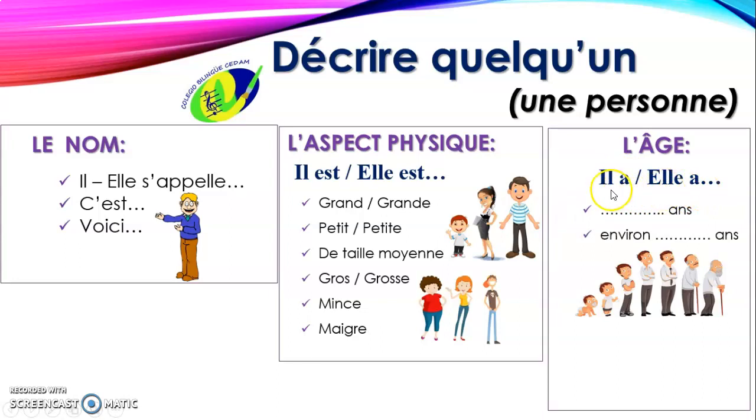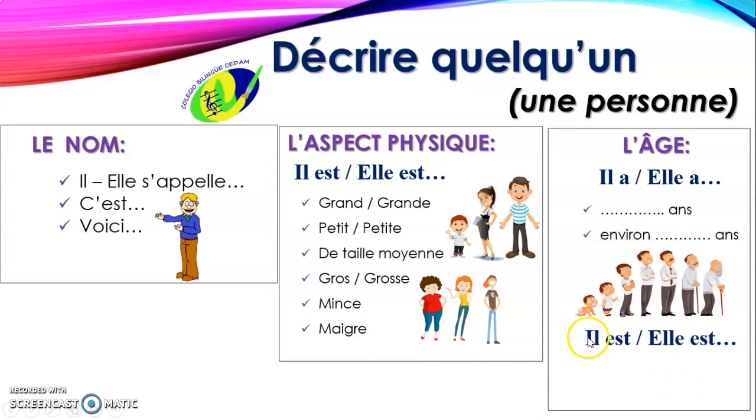Or you can say, if you don't know exactly what is the number of the age, you use the word environ, that means aproximadamente. And you say, il a environ 30 ans, elle a environ 25 ans. It's not exactly, it's environ, aproximadamente.